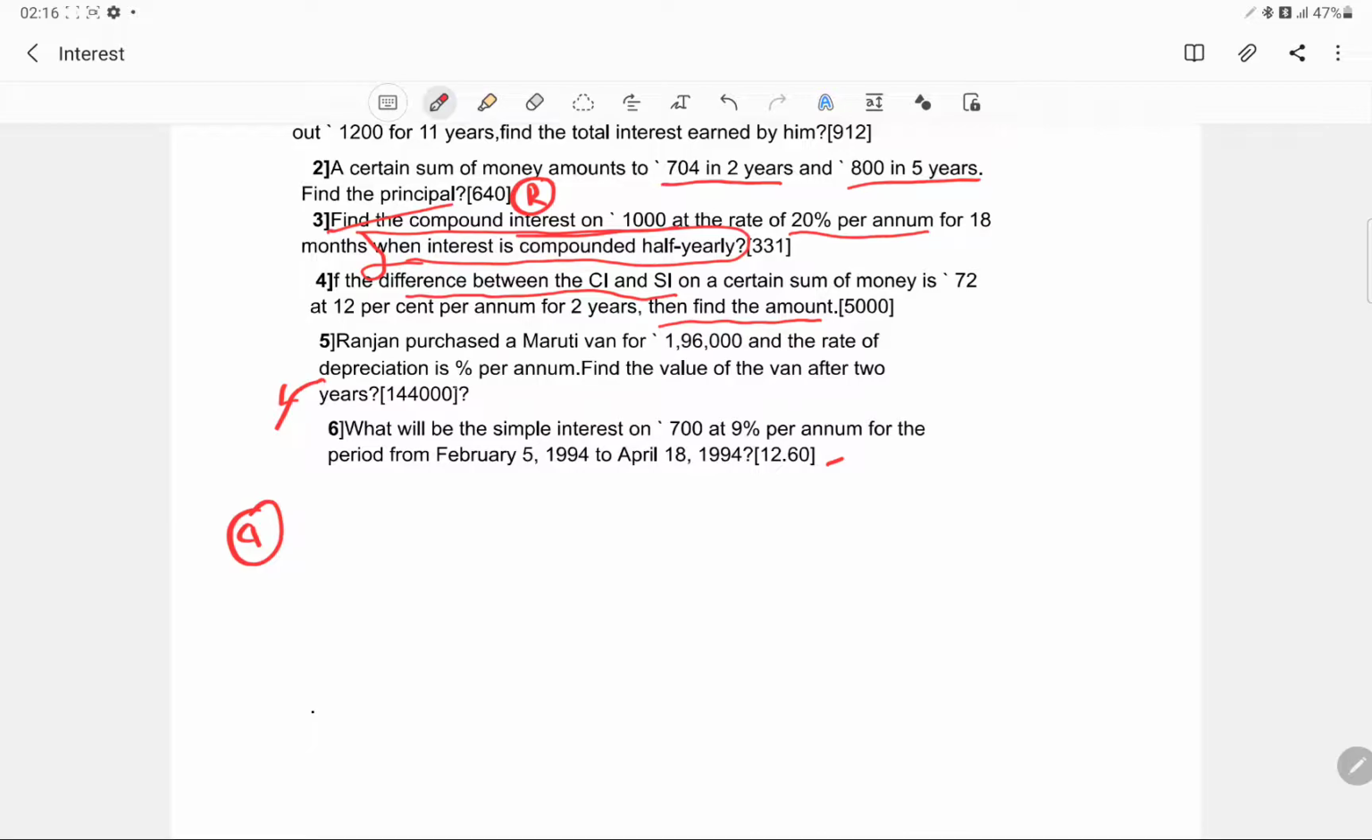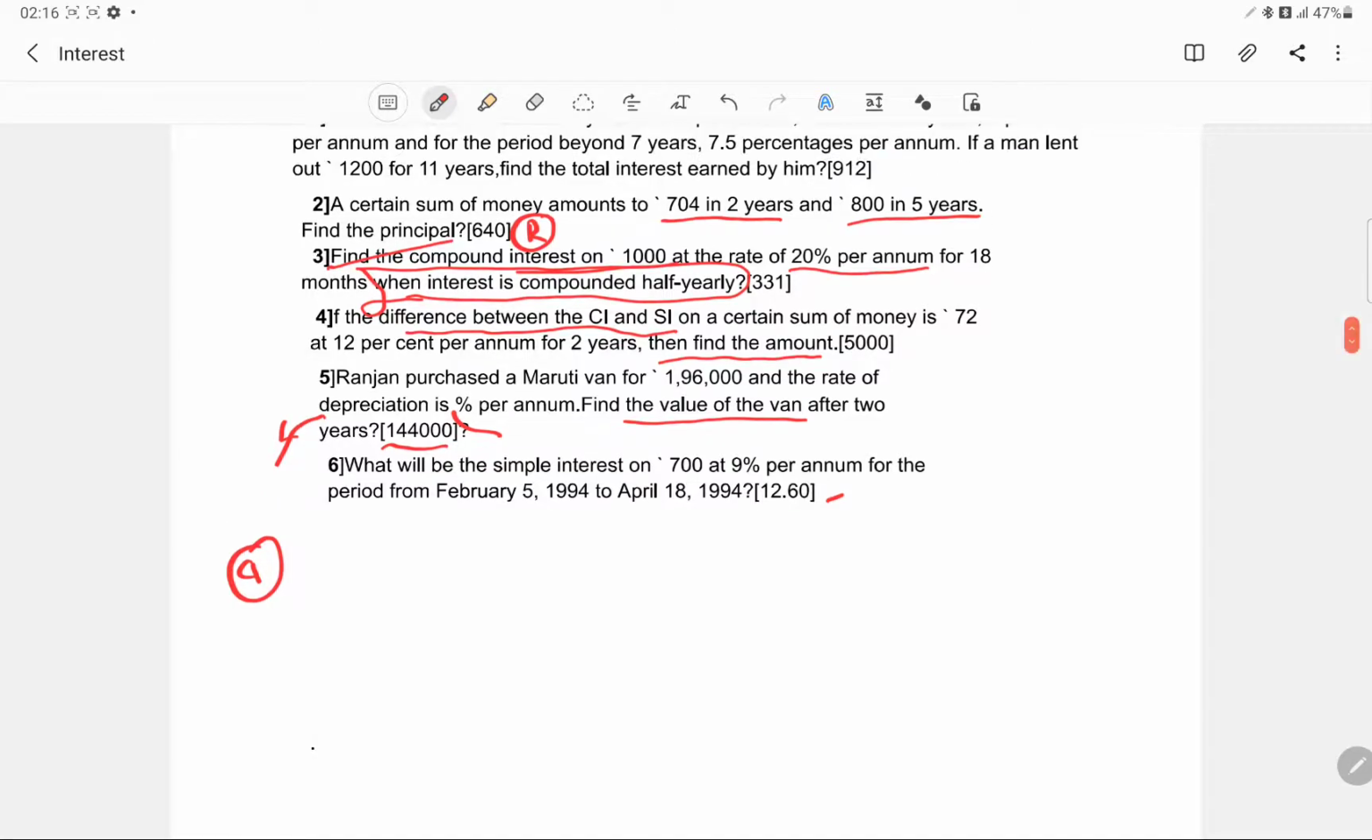So we actually find the value of the van at the rate of depreciation this. Find the value of the van after 2 years. So they are basically asking for the depreciated value. Now we are not being given the rate of interest. I must have missed it. So let's do one thing: I'm actually interested in computing the rate percent, which is x.